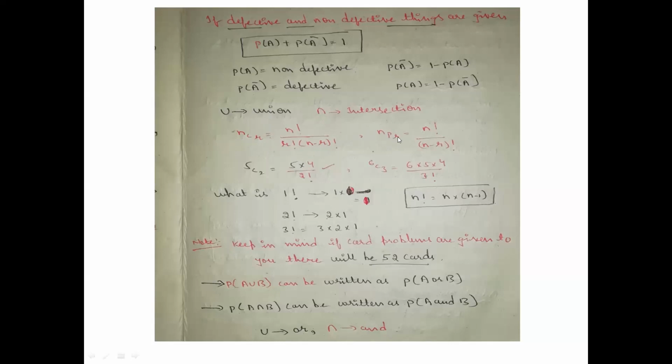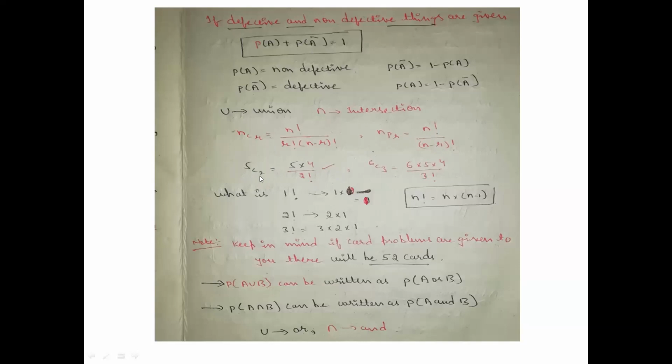nPr is equal to n factorial divided by (n minus r) factorial. Here we have taken one example: 5C2 is equal to 5 into 4 by 2 factorial. Actually, we can expand it into different things, like 5 into 4 into 3 into 1. But here also you can substitute like this.